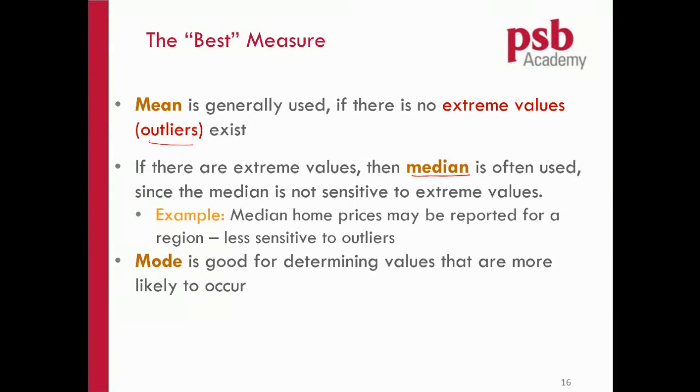If we want to report an average for a particular set of data which has extreme values, called outliers, then median will be the better value to tell about the center, not the mean. Clear? Up to here?